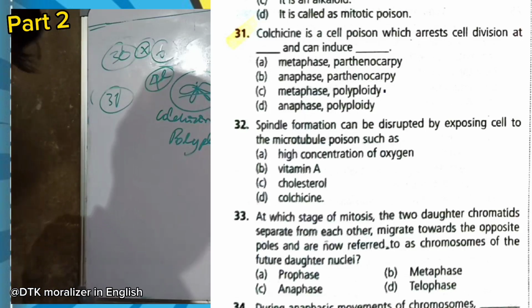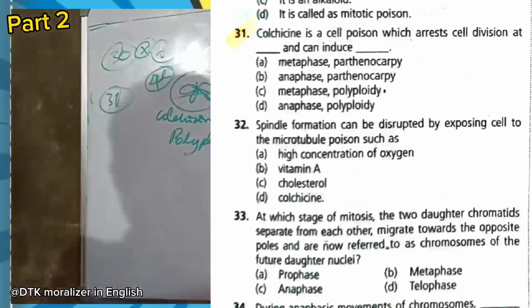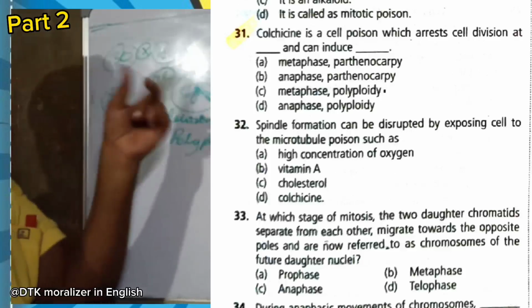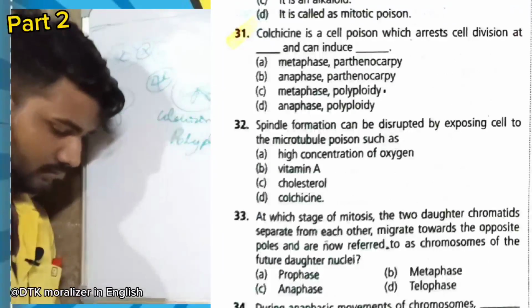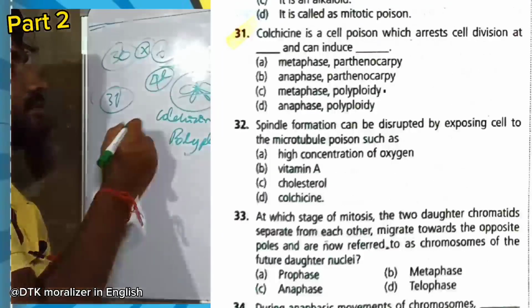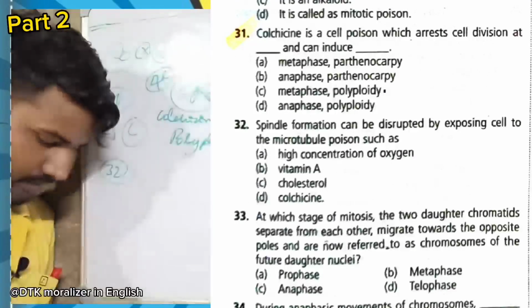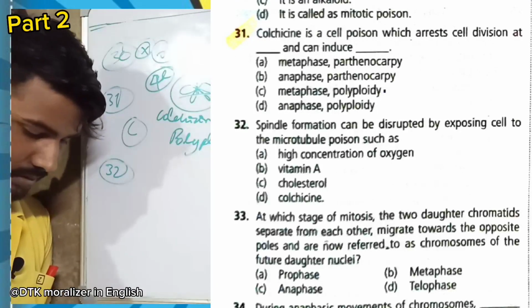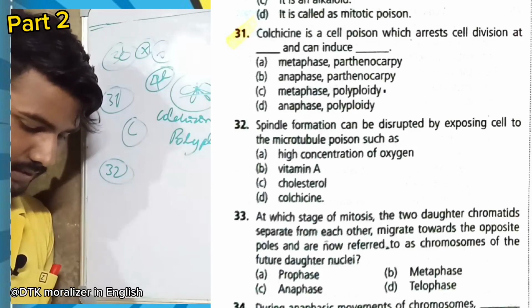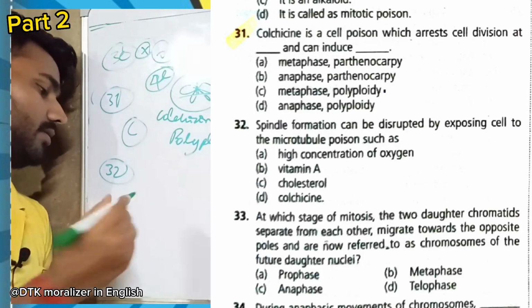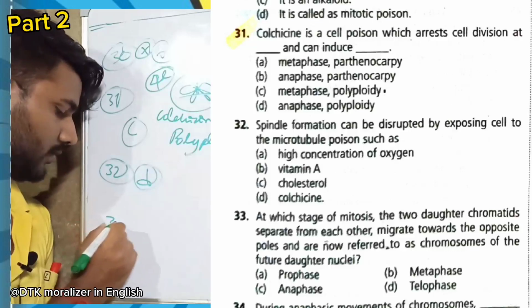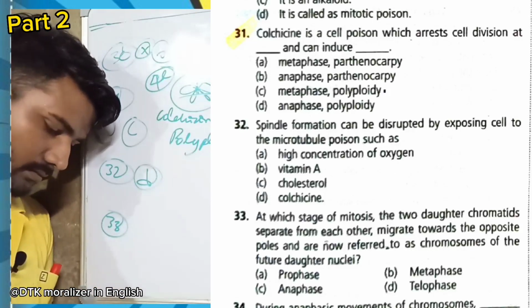So that's why polyploidy happens. It occurs in metaphase. So option C. Question 30. Spindle formation can be disrupted by exposing cells to microtubule poisons such as colchicine. Option D.